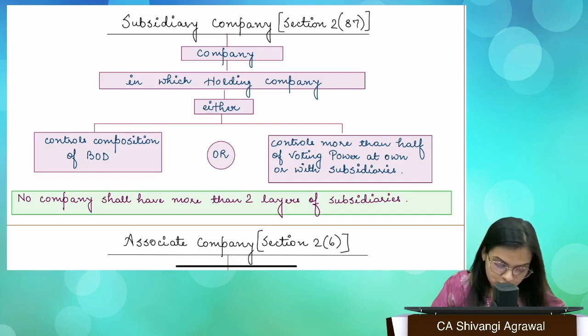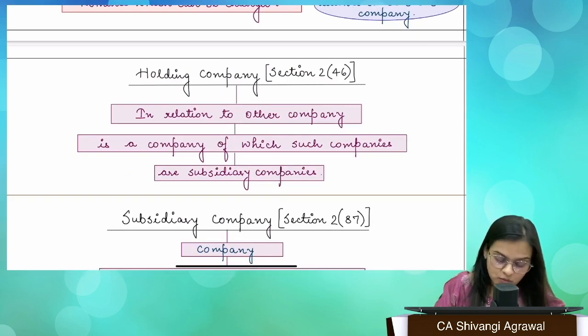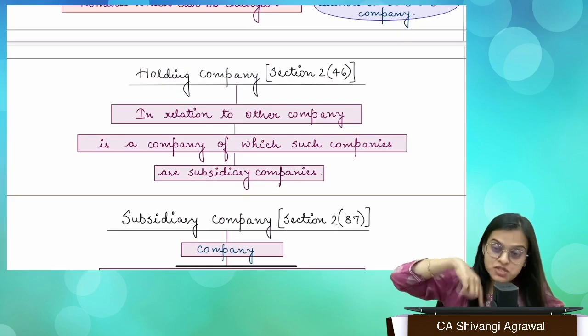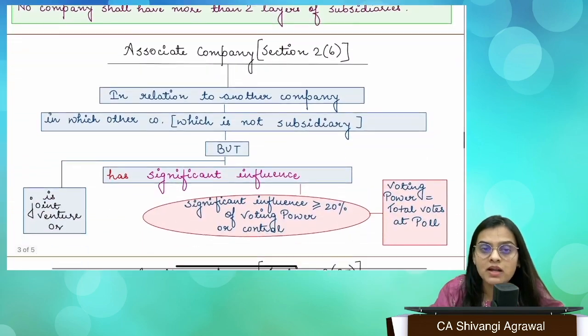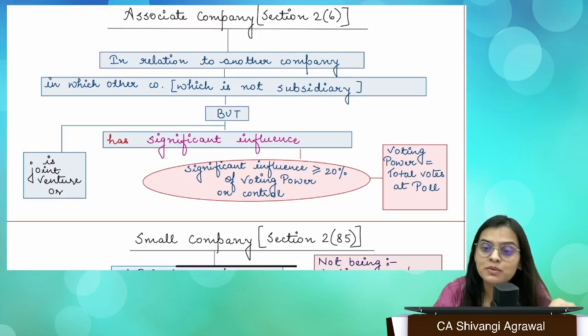Okay. Now, when we come to the holding company, it is very simple. What is a holding company in relation to another company? It is a company of which such company is a subsidiary company. So that is very simple. Now we come to the next part, which is associate company. What is an associate company? Associate company is the middle ground, right?